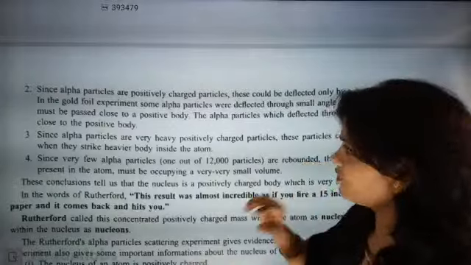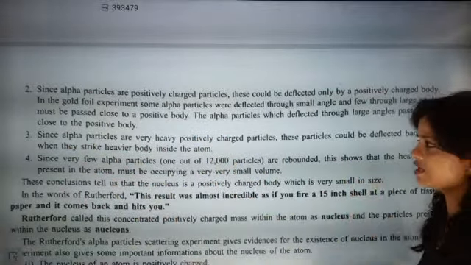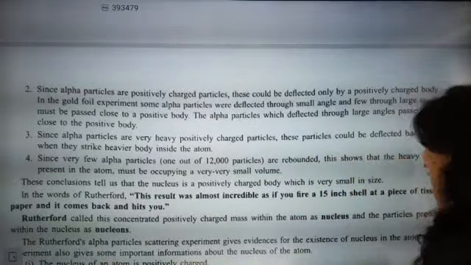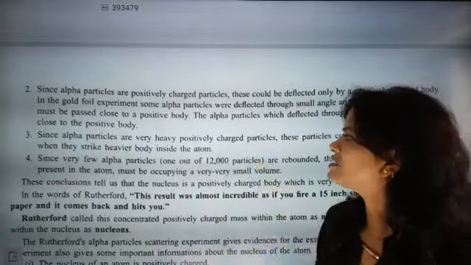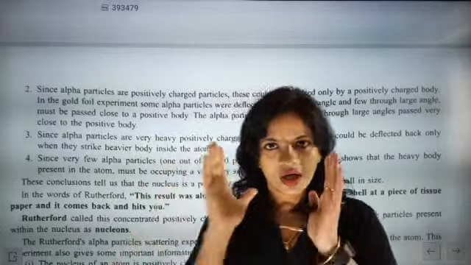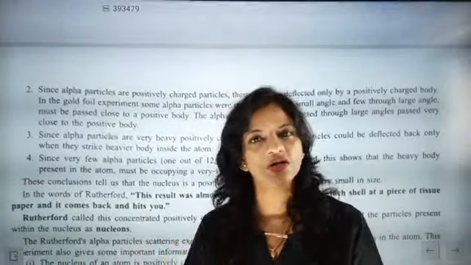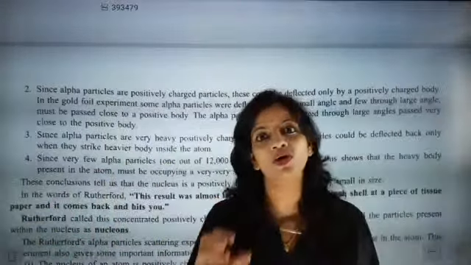Now we will go to the next point. Since alpha particles are very heavy charged particles, they could be deflected back only when they strike a heavy body inside the atom. That means the structure of the atom is such that the nucleus is very heavily positively charged.